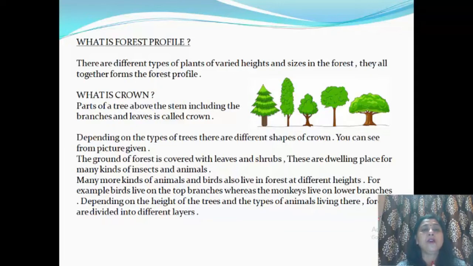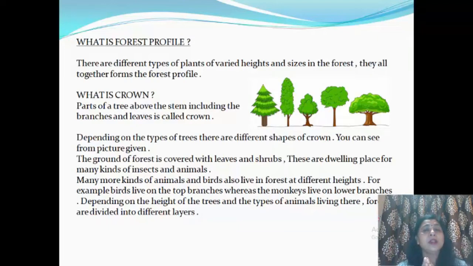The ground of the forest is covered with leaves and shrubs, and these are dwelling places for many kinds of insects and animals. Many more kinds of animals and birds also live in the forest at different heights. We know, as we have studied, that there are different types of animals found in the forest. The trees are very tall also.